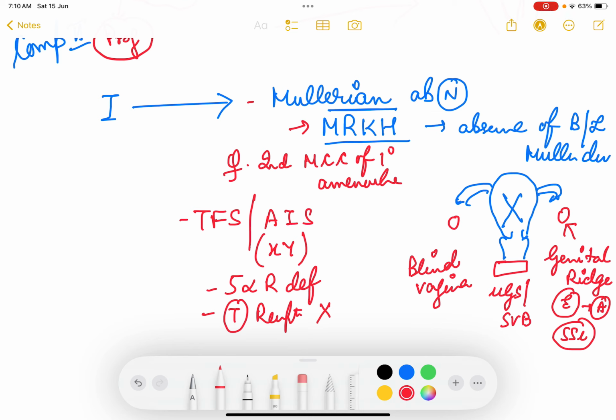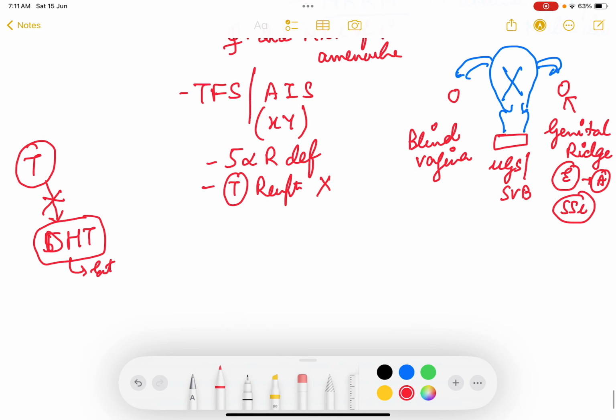So what happens, टेस्टोस्टेरॉन तो है बॉडी में, बट टेस्टोस्टेरॉन 5-alpha reductase नहीं है, तो टेस्टोस्टेरॉन is not getting converted to dihydrotestosterone, and dihydrotestosterone is responsible for the external genitalia of male. सारे external characteristics, external genitalia is governed by dihydrotestosterone, whereas internal male genitalia is formed by testosterone.